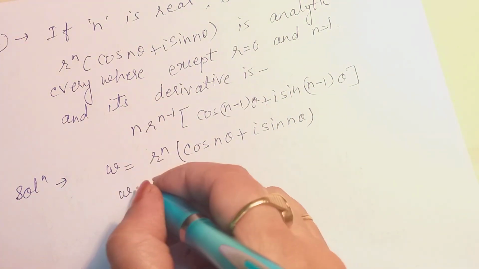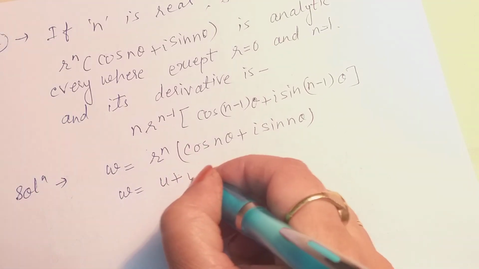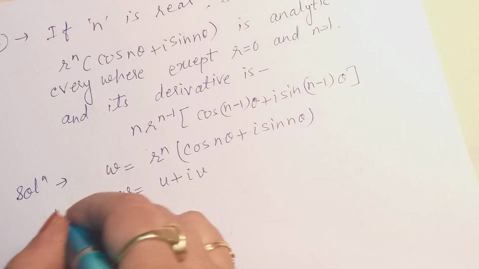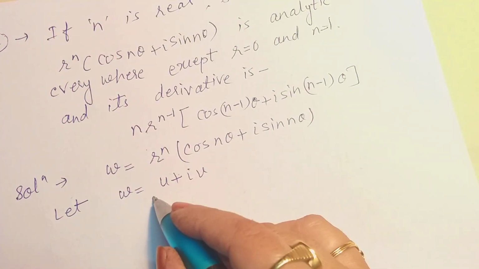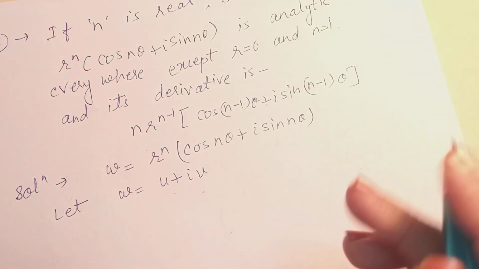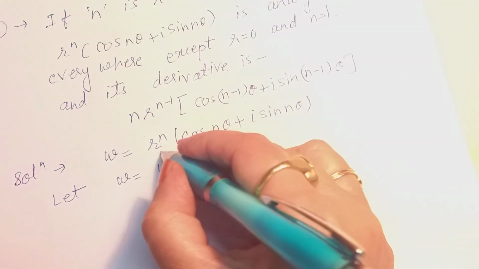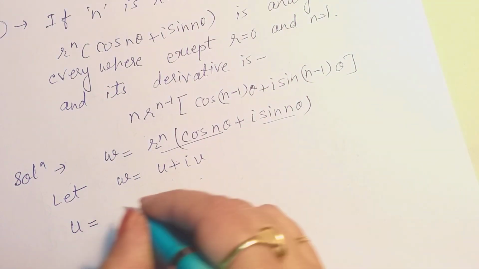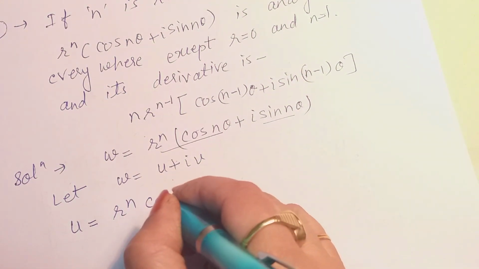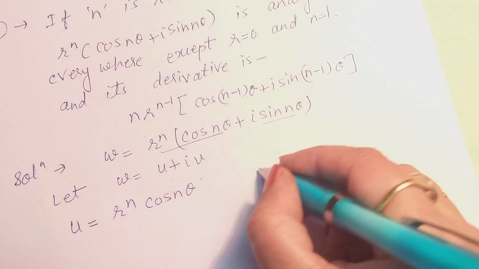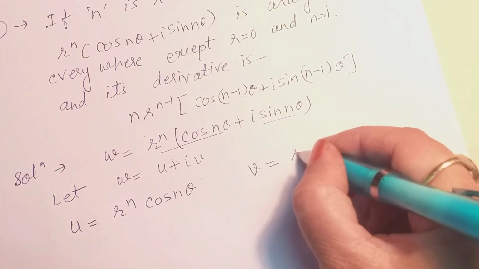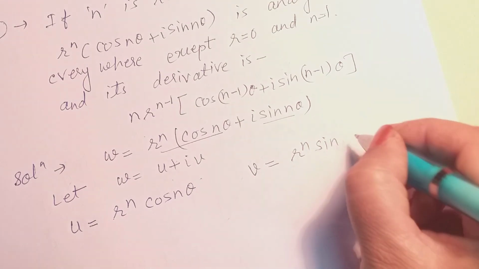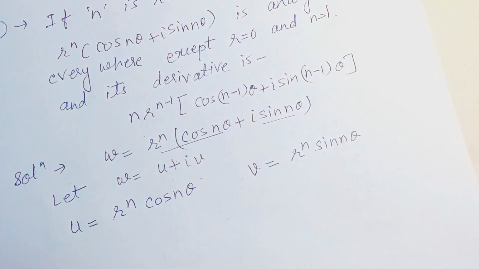And we know that the standard form of a function is w = u + iv. Now we compare the real and imaginary parts, then we will get u = r^n cos nθ and v = r^n sin nθ.